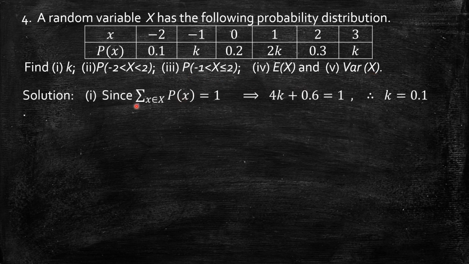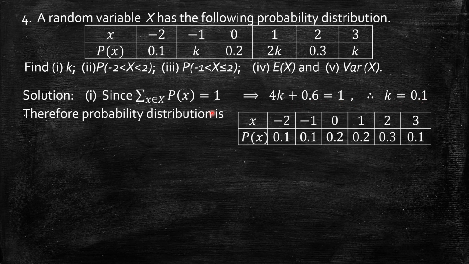First, as usual, the summation of p of x equals 1. So add all these probabilities: k plus 2k plus k is 4k, plus 0.1 plus 0.2 plus 0.3 is 0.6. So 4k plus 0.6 equals 1, or 4k is equal to 1 minus 0.6, that is 0.4. 4k equal to 0.4 means k equals 0.1. So I can now go for substituting here.